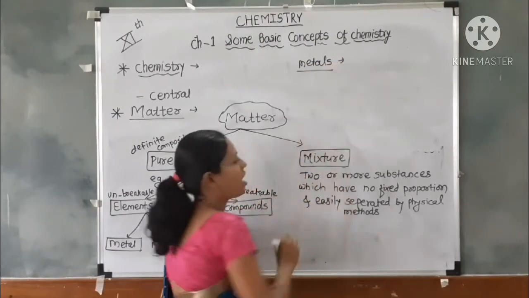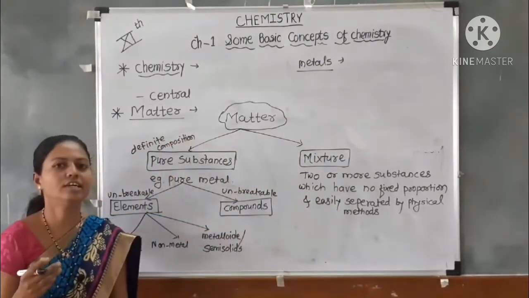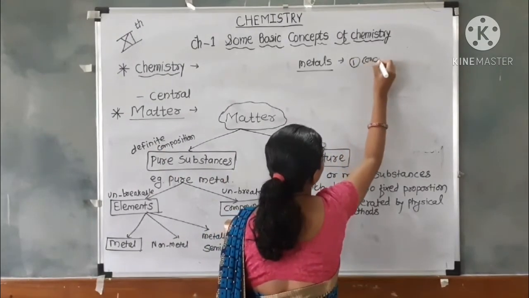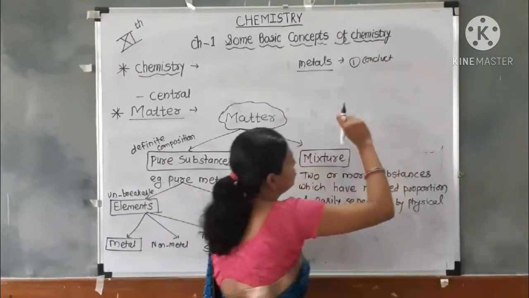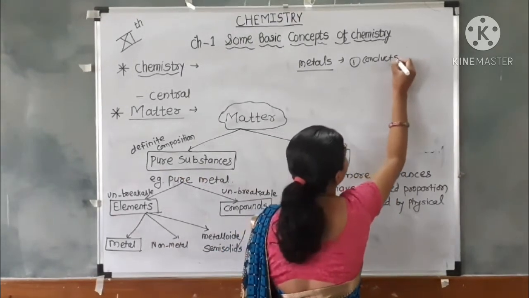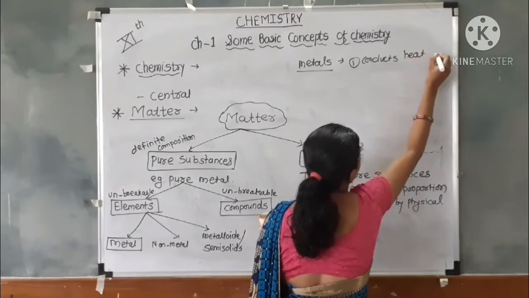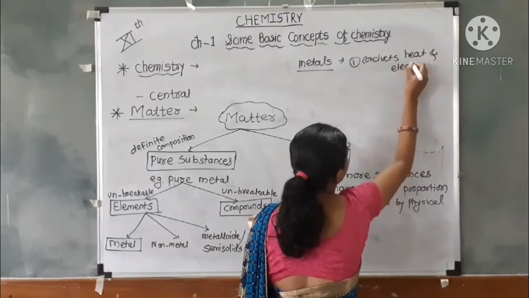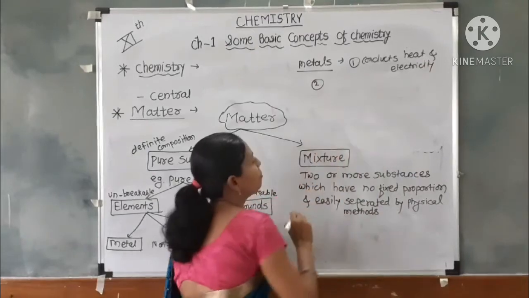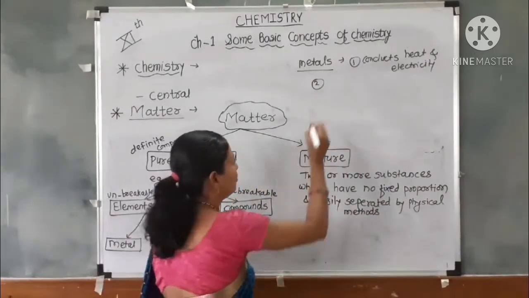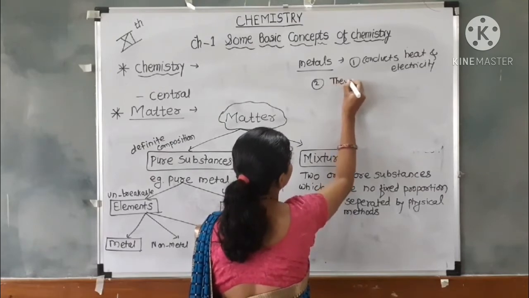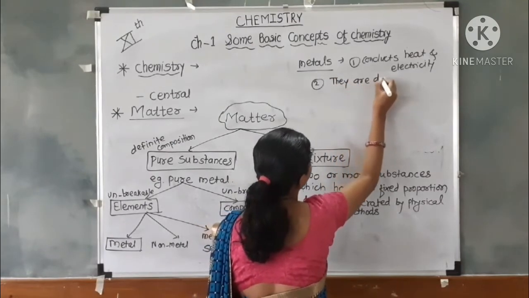The metals are the substances which conduct heat and electricity. We know that in 10th standard we studied what is meant by metals: they conduct heat and electricity. Then the second property is that metals are ductile.